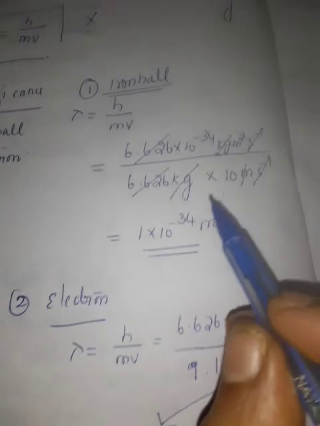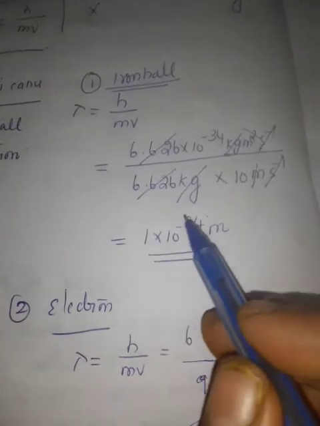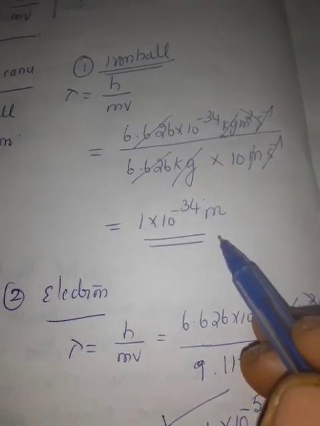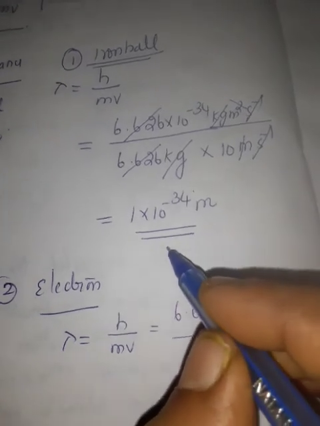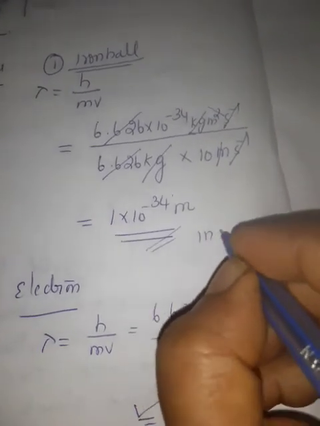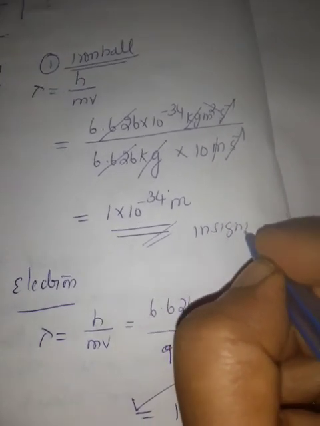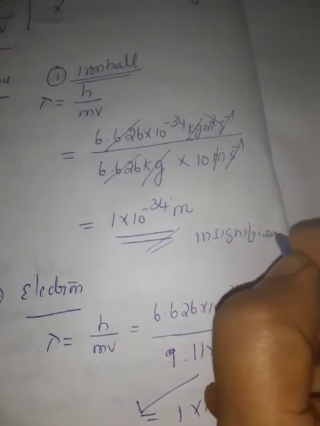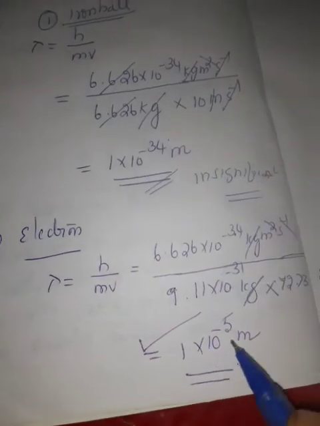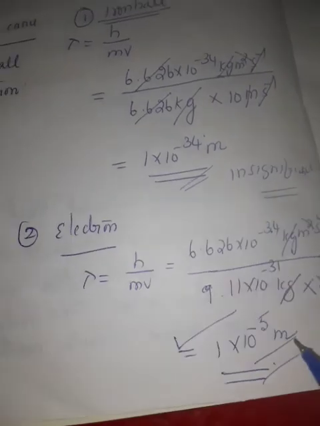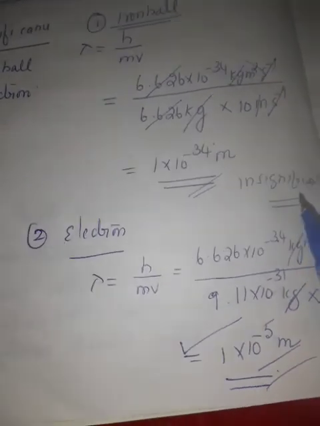While for the iron ball, the wavelength is too small to measure and it is insignificant. It cannot be measured. Insignificant. But this is significant. Able to measure.